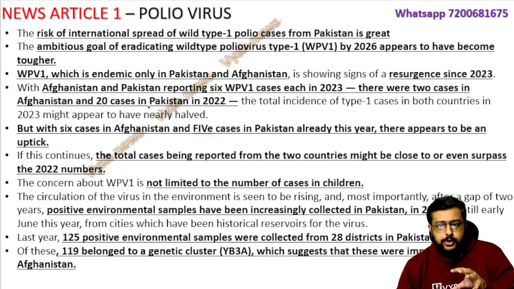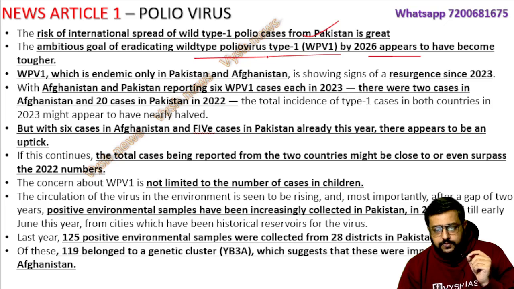Now in the newspaper today, it is telling about Pakistan's cases, and it is not a great sign, okay. It is still not able to eliminate this WPV1, and so 2026, by which we thought we could make the world 100% free, looks tougher, okay. This is the question which I showed you in the starting. So it's endemic now only to Pakistan and Afghanistan.